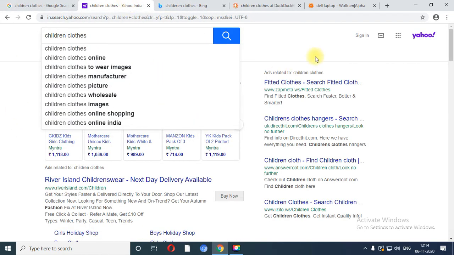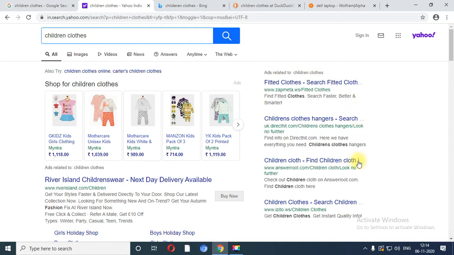In Yahoo, you will get the advertisement in the left portion. This particular portion is related with the images, and again the top left portion is just related with the advertisement only. Over here you are able to see this is the advertisement.